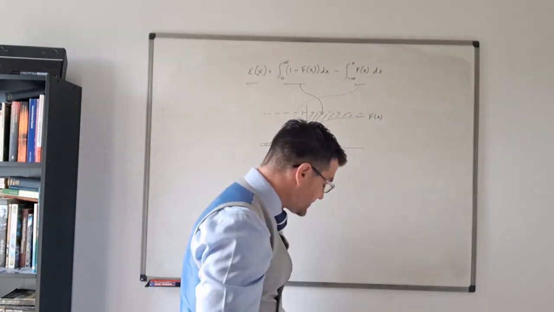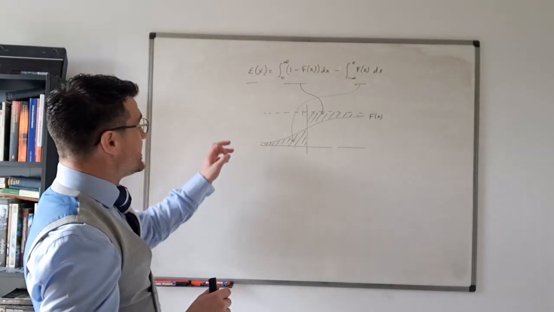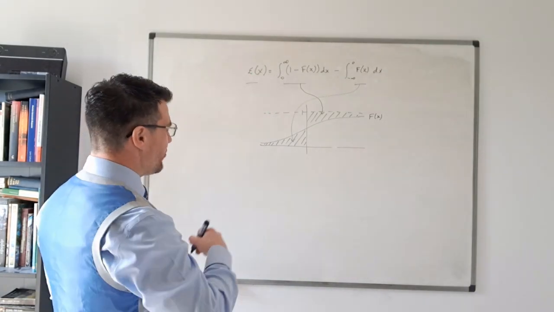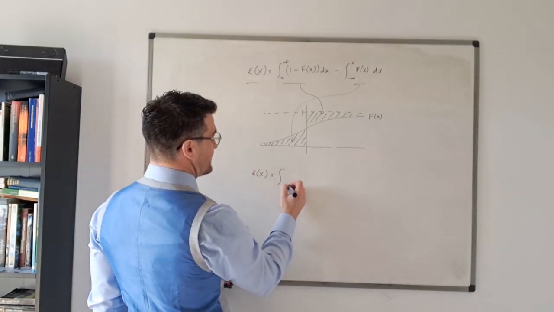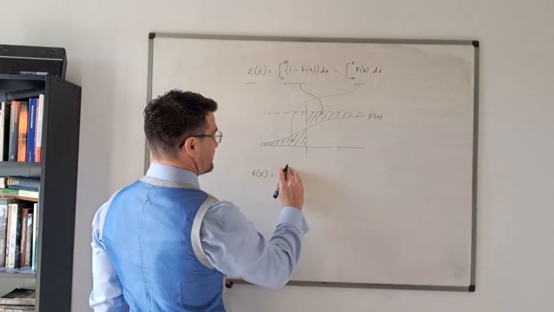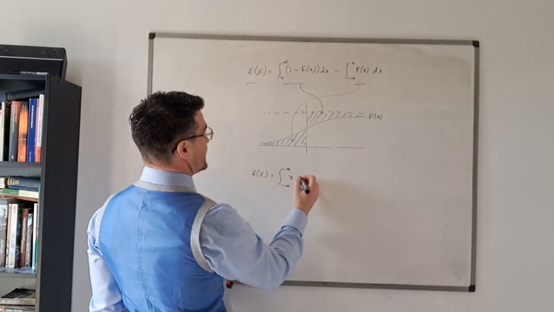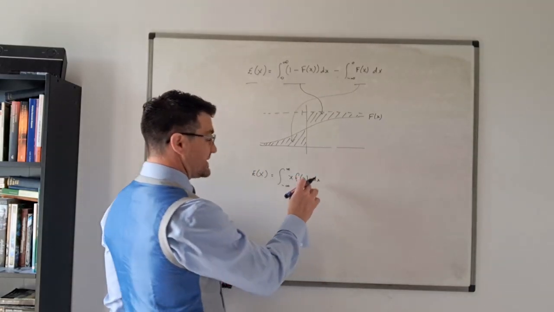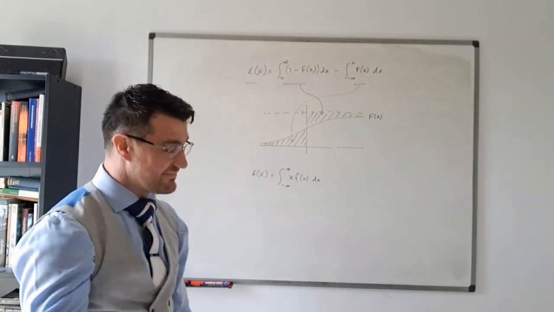Because the natural tendency here, especially when it says use integration by parts, is to start here, okay? Why is that? Because the expectation of X for a continuous random variable is the integral from minus infinity to infinity of x times f(x) dx, where f(x) is the density function.